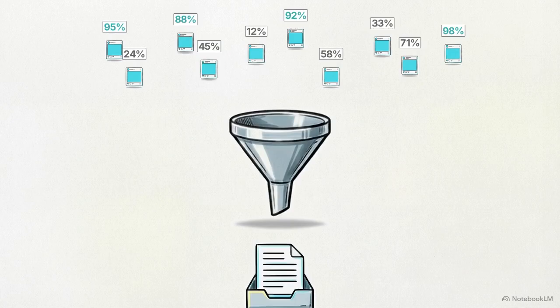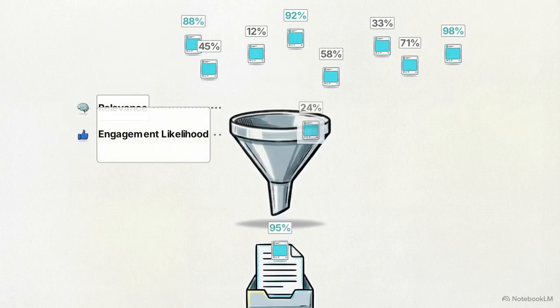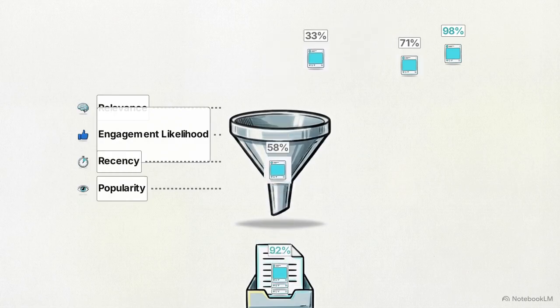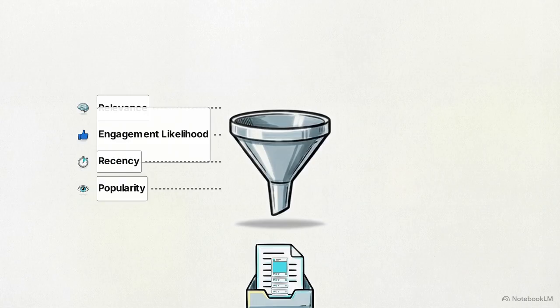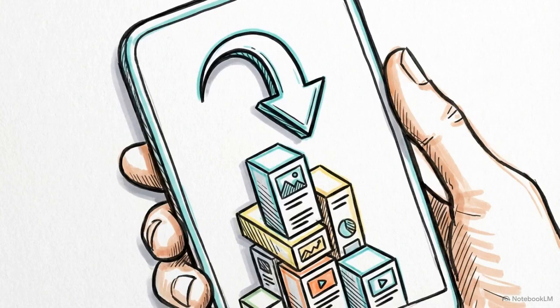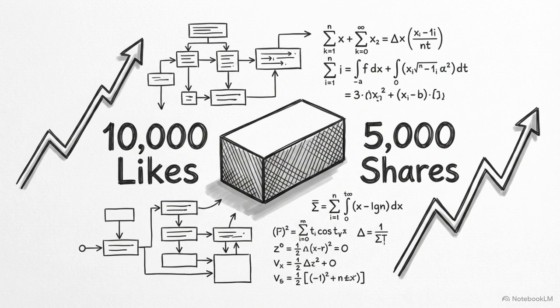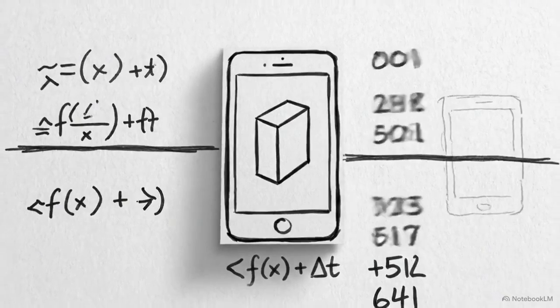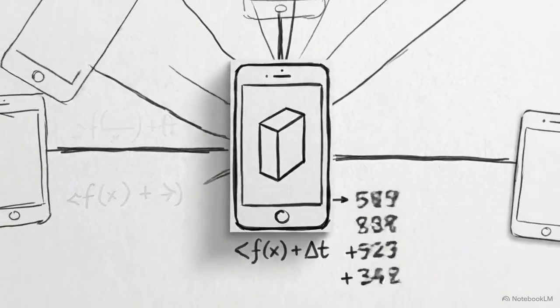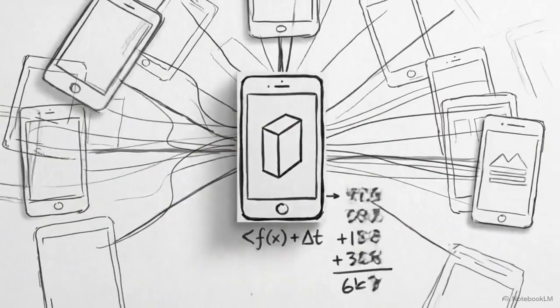Content ranking begins here. The algorithm scores every potential post based on its probability of grabbing your attention. It filters through 4 criteria: relevance, engagement likelihood, recency, and popularity. High-scoring content is pushed to your feed, while low-scoring content is suppressed. With every refresh, the algorithm calculates the odds of keeping you watching for 1 more minute. When content receives high levels of engagement shortly after it is posted, the algorithm recognizes it as a high-value asset. This early momentum triggers the system to promote the content further. If the engagement continues, the reach rapidly expands and the content goes viral.